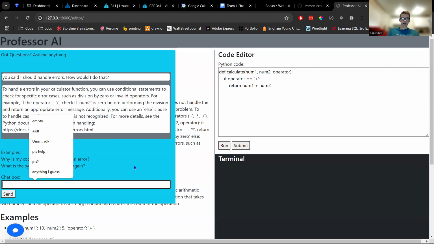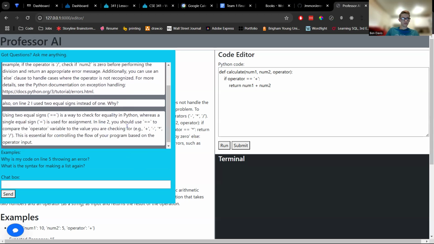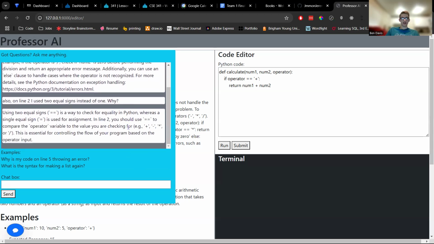I could even keep this conversation going and say, maybe I'll change the subject a little bit. I'll say, also on line two, I used two equal signs instead of one. Why? Okay, and so it can tell me about that.